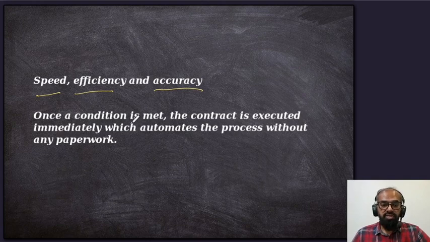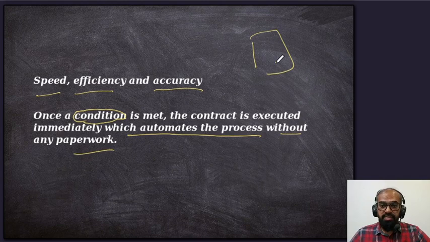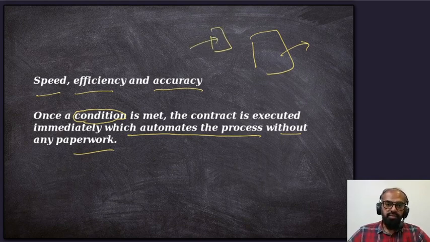When the condition is met, by which we mean the agreement between the two parties, the contract is executed immediately, which automates the process without paperwork. There is no approval required. There is no whole process, and it won't take n number of days. Whenever the condition is met, the transaction will be done. So that's the beauty of this whole process.